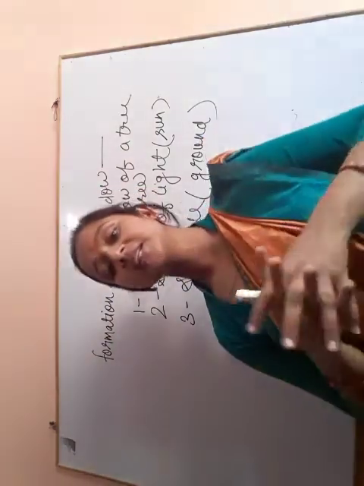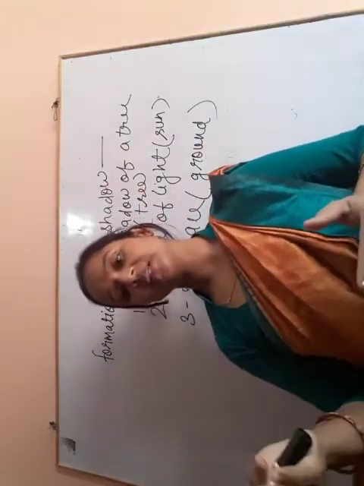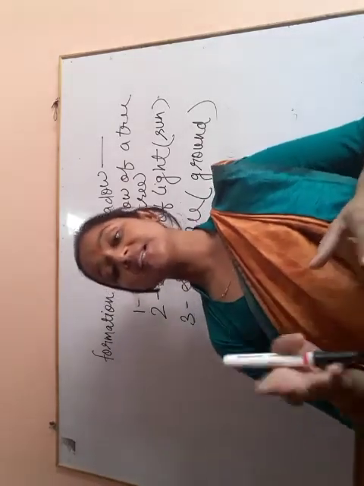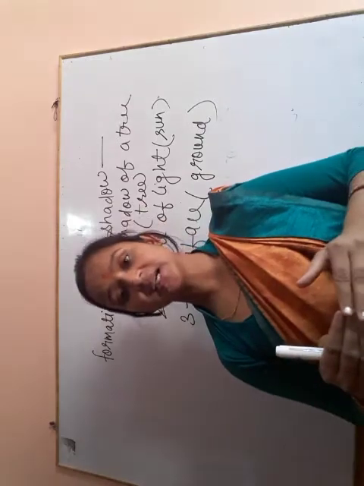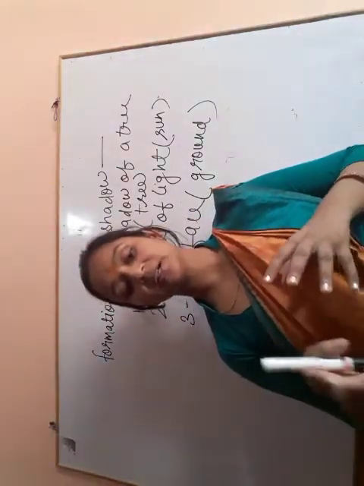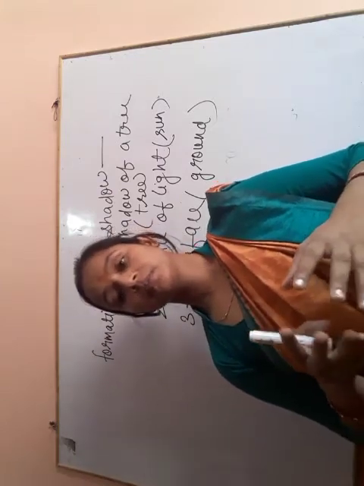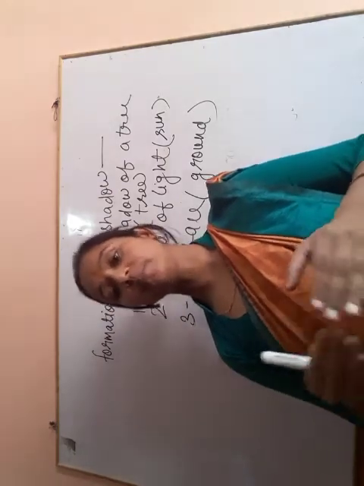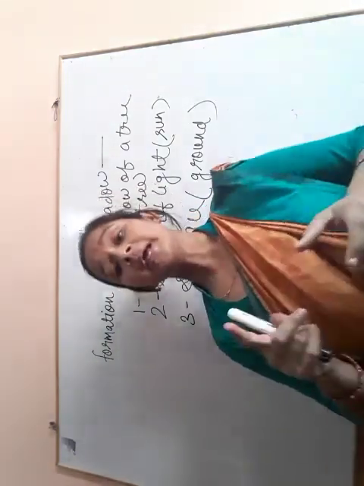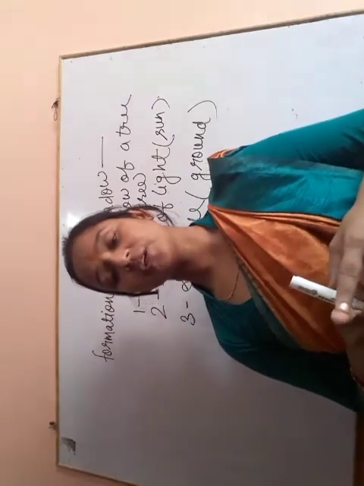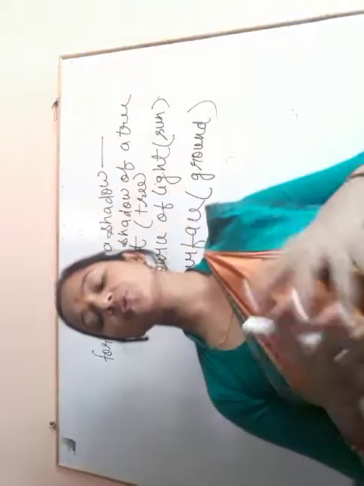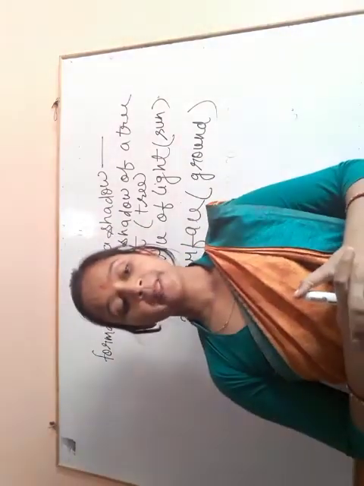We have learned in this chapter that we need light to see things. If light is not there, we are not able to see things. The sun is the main source of light, and a shadow is formed when something comes in the way of light. Three things are needed for the formation of a shadow: object, source of light, and surface.